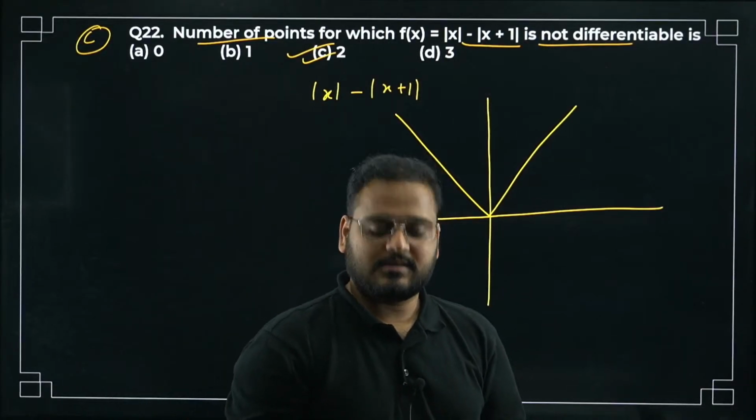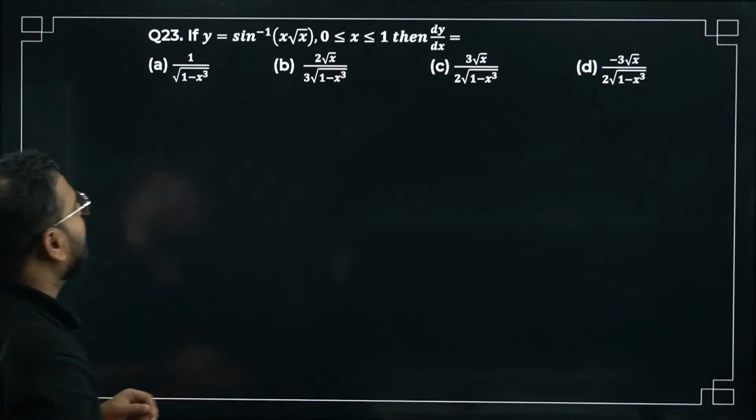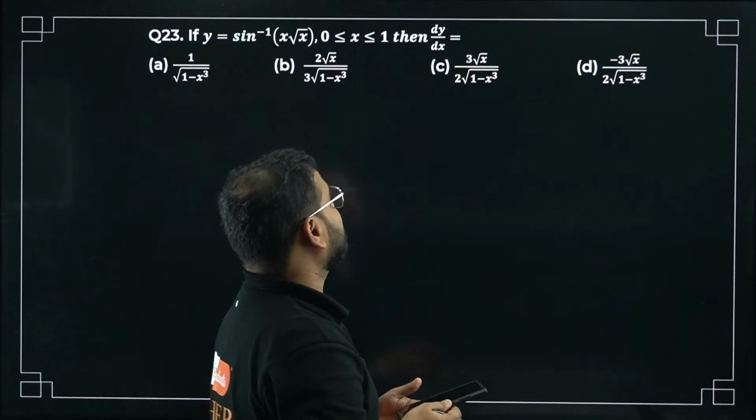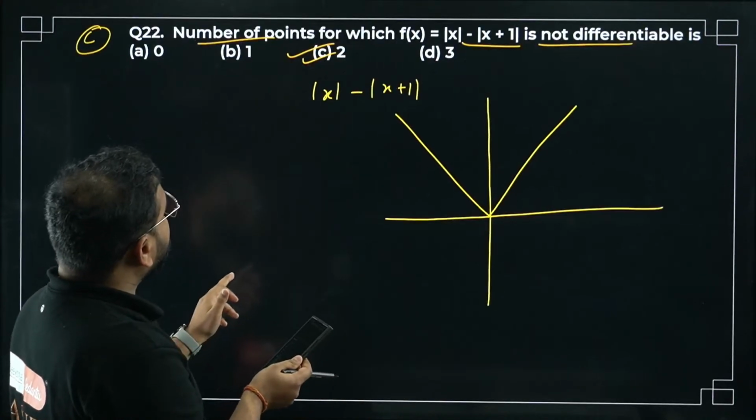Yes. Okay. It's a good question. Let's move on. Question number 23. Y equals sin inverse of x root x. Differentiate this. What is the answer coming as? Pratima is saying C. Yeah, C.